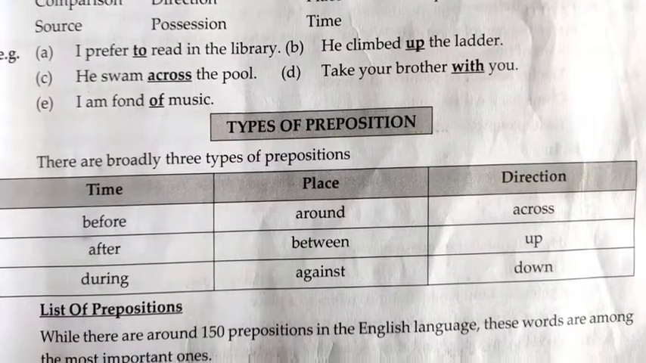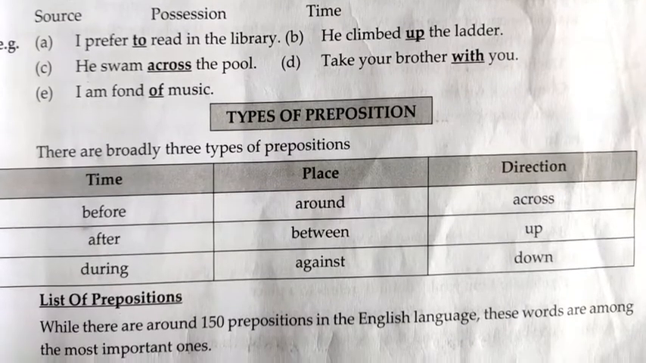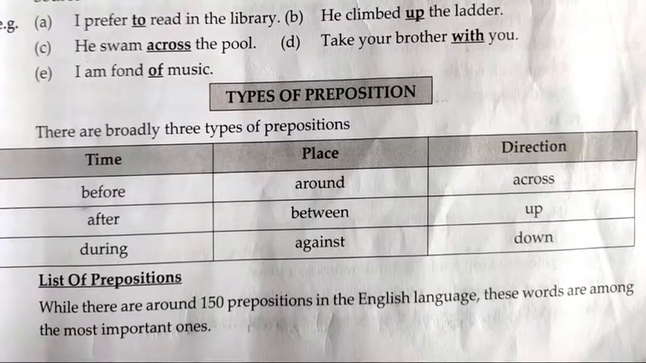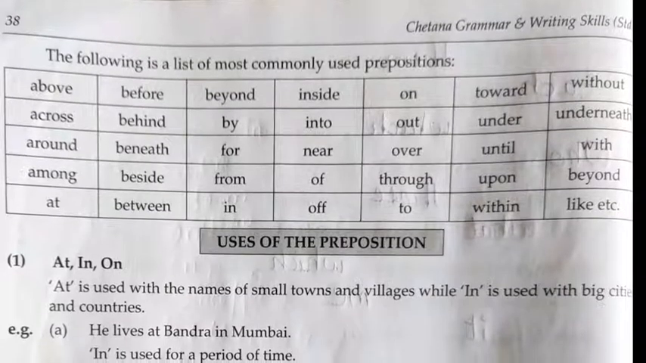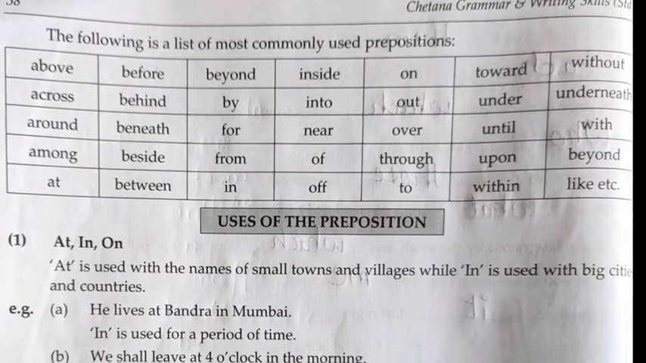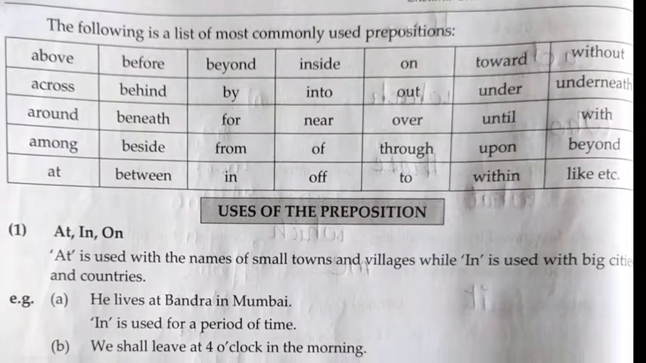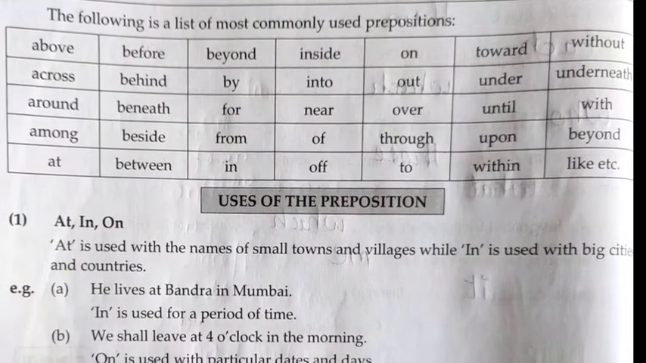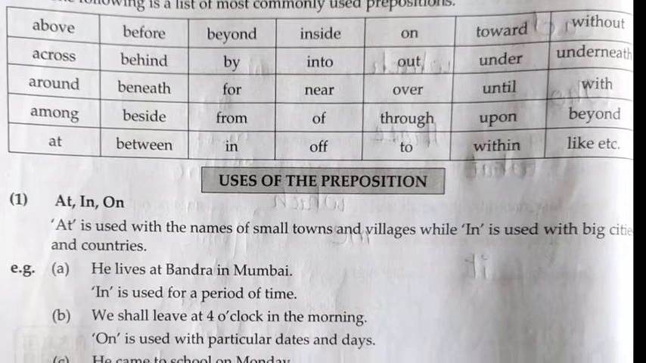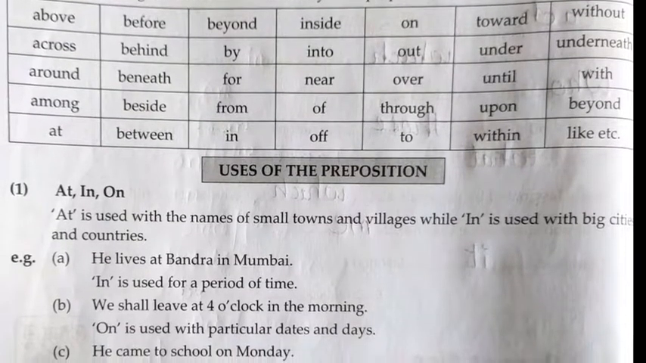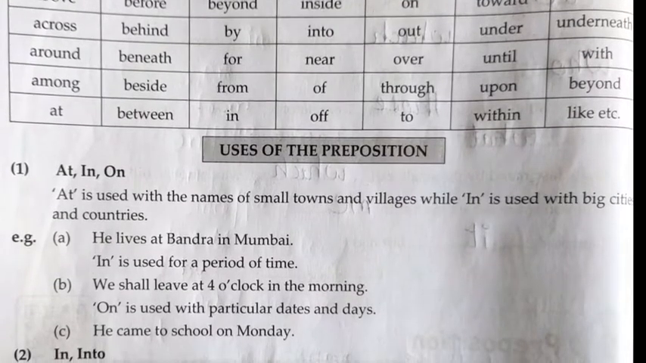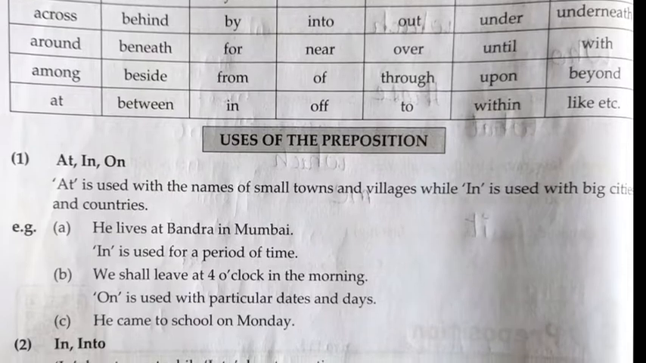List of prepositions. While there are around 150 prepositions in the English language, these words are among the most important ones. Let us study them. The following is a list of the most commonly used prepositions: above, before, beyond, inside, on, toward, without, across, behind, by, into, out, under, underneath, around, beneath, for, near, over, until, with, among, beside, from, of, through, up, beyond, at, between, in, of, to, within, like, etc. Now let us study the uses of these prepositions in detail.